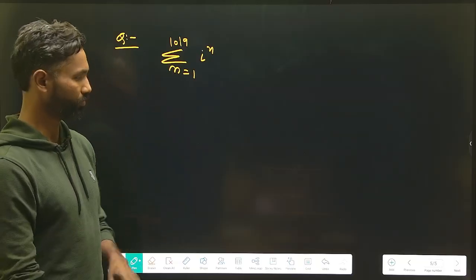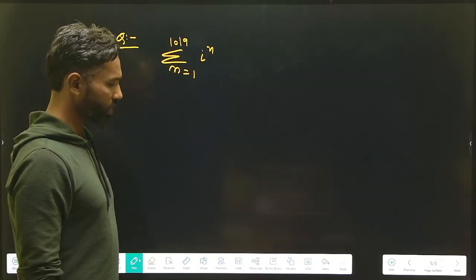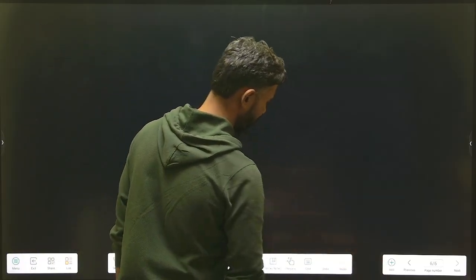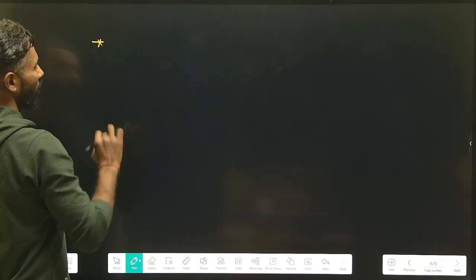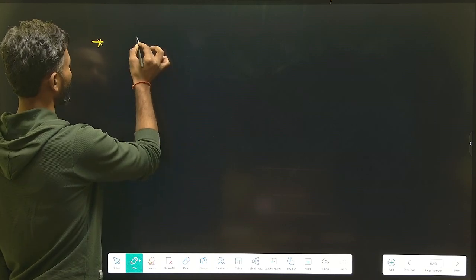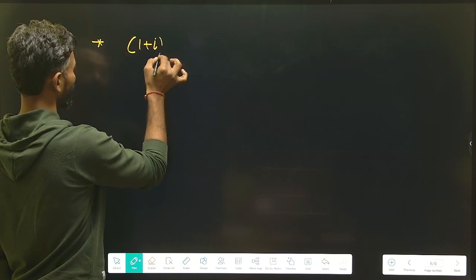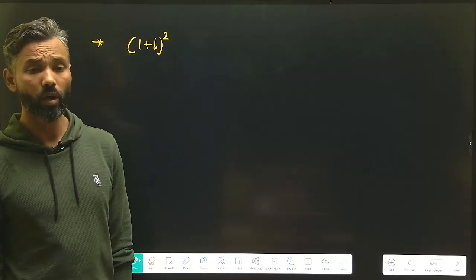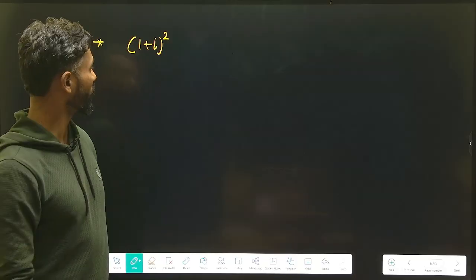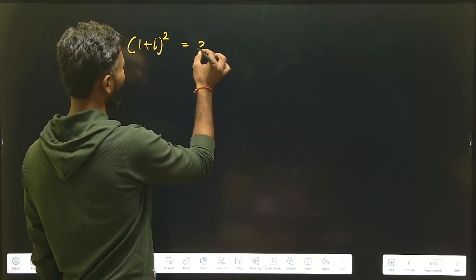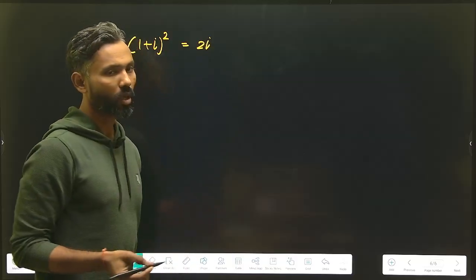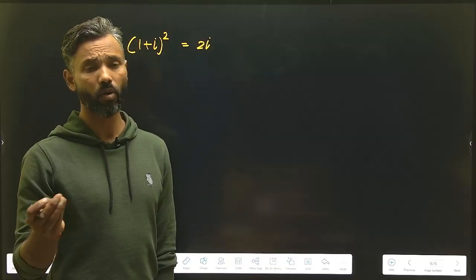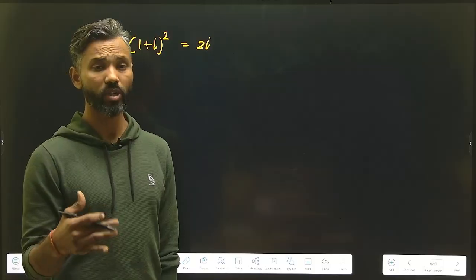Now I'm going to tell you a few more things over here. Many times we have to solve: what is the value of (1 plus iota) whole square? Always remember that the value of (1 plus iota) whole square will be equal to 2 iota. How is it equal to 2 iota? Because we have studied in algebra the formula of (a plus b) whole square.